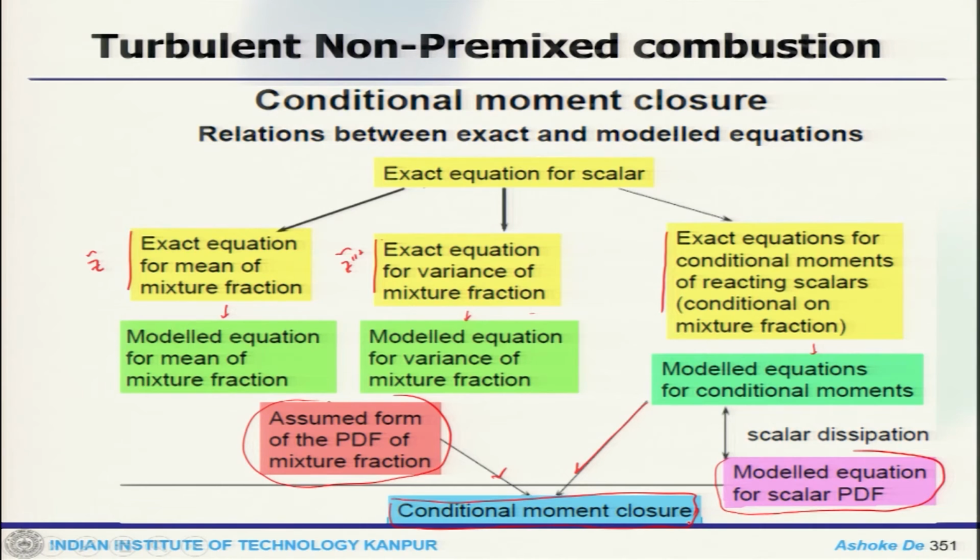So, this is slightly different from the other things that we have already discussed, because this uses a different sort of information to close terms. That is why one has to be a bit careful, because this is also a bit involved computationally. This is not as expensive as the transported PDF approach, but it is also quite expensive computationally, and provides you very good predictions.